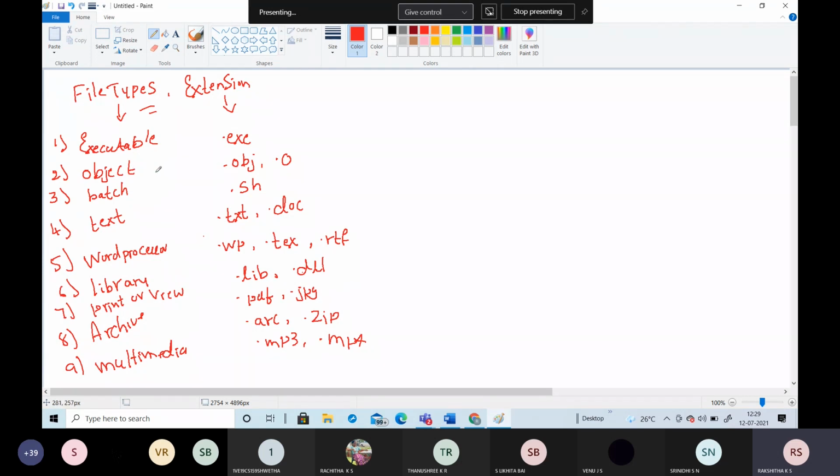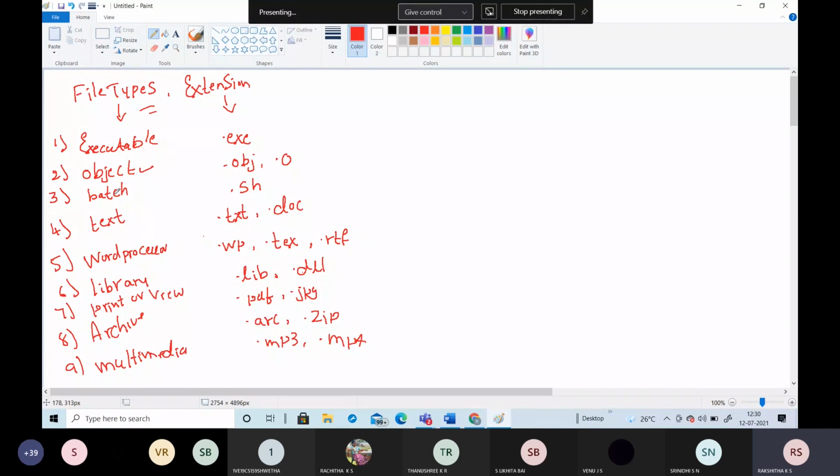If you take the object file, when the compilation is done, when the program written by the user is completely compiled, then an object file is created. What is the definition of this object file? When the compilation is done, an object file is created. With what extension is the object file created? It can be created using .o, or it can be .obj.